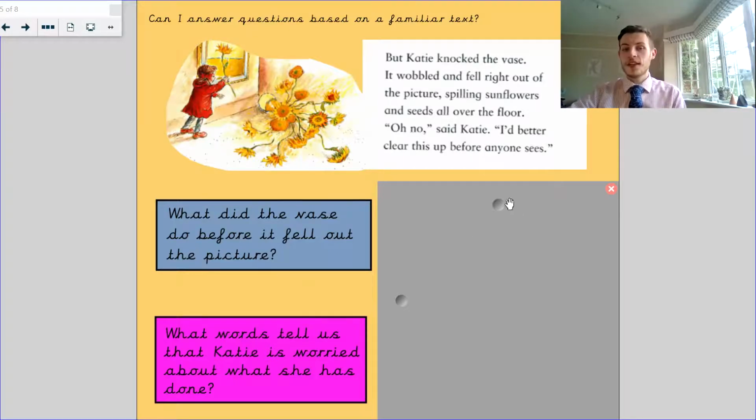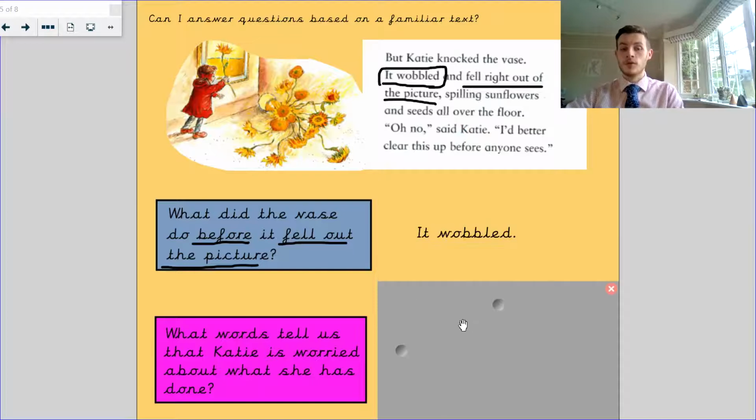So just before the vase fell out of the picture, you can see that she knocked the vase, it wobbled and fell right out of the picture. So that's the sentence that tells us. There we go, I've copied that in and I found it. Then I need to do what happened before it, so I need to order my answer. I need to go back and find out that it wobbled.